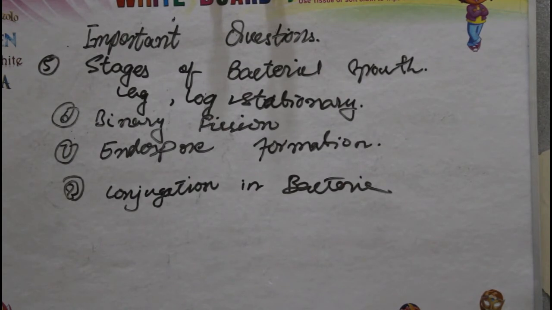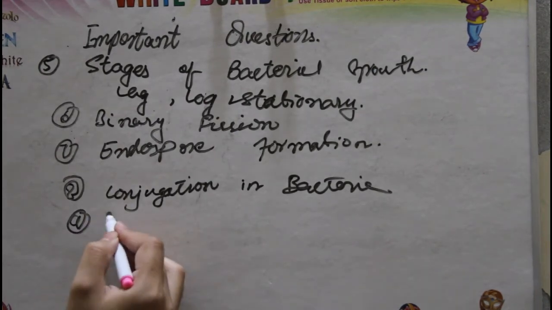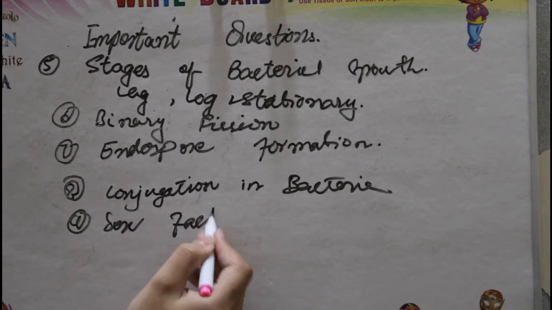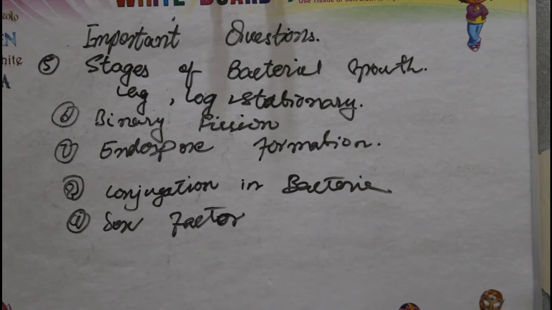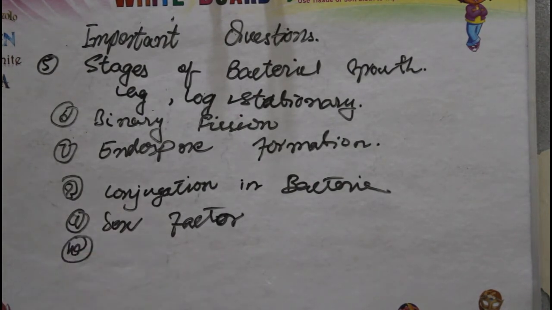Question number 9 is what is sex factor? We have discussed that the sex factor is extra chromosomal DNA which is present in the conjugating bacterial cells. It is also known as the F factor, which is present as F negative and F positive. So the sex factor is an extra chromosomal DNA portion present in conjugating bacteria, distinguishing the male and the female bacteria from each other.